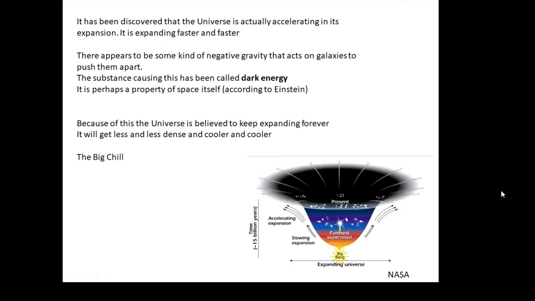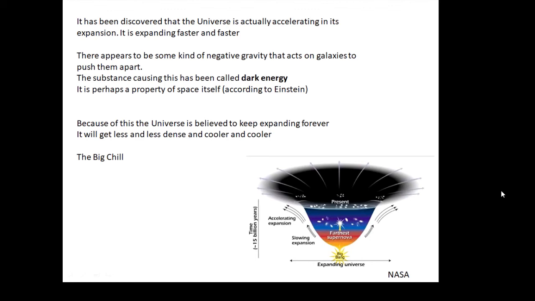Now, it has been discovered that the universe is actually accelerating. It's actually expanding faster and faster. And scientists are a little bit confused as to why. There appears to be some kind of negative gravity which is pushing outwards on these galaxies, pushing them apart. And we don't know a great deal about it. The stuff that's causing it to happen has been called dark energy. Okay, so it's some kind of negative gravity which is pushing galaxies apart faster and faster.